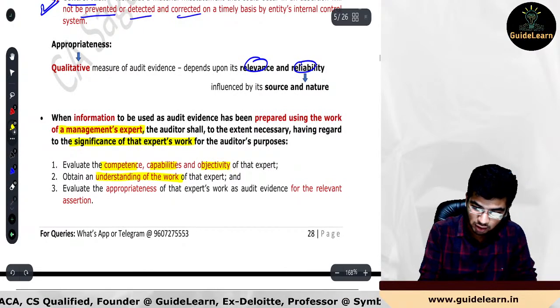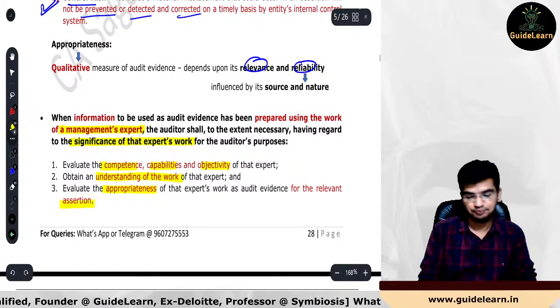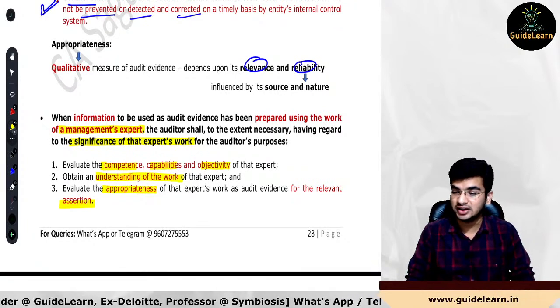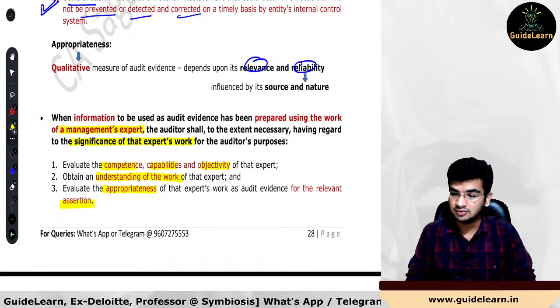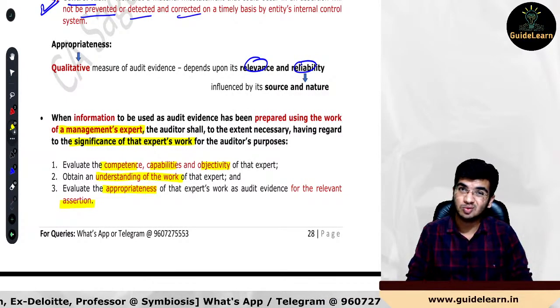Third thing, appropriateness of that expert's work as audit evidence for the relevant assertion. You need to test these three things while concluding on the use of that particular matter where the management expert's work has been used.